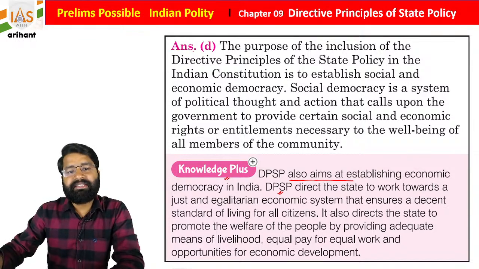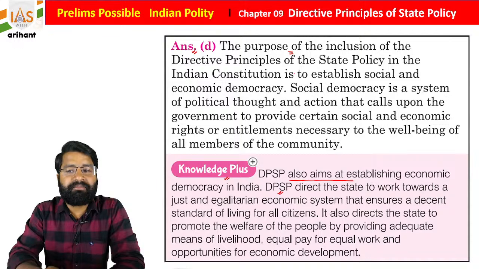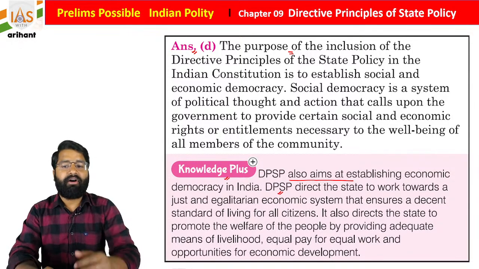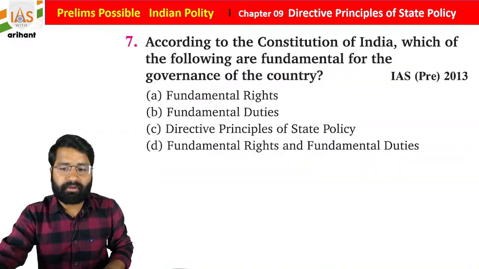Now just see the explanation part. The purpose of inclusion of the directive principles of state policy is to establish social and economic democracy. Social democracy is a system of political thought and action that calls upon the government to provide certain social and economic rights or entitlements necessary to the well-being of all members of the community, students.